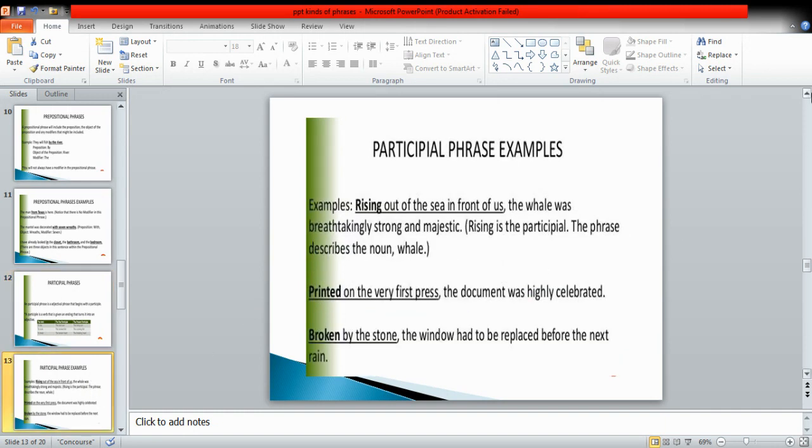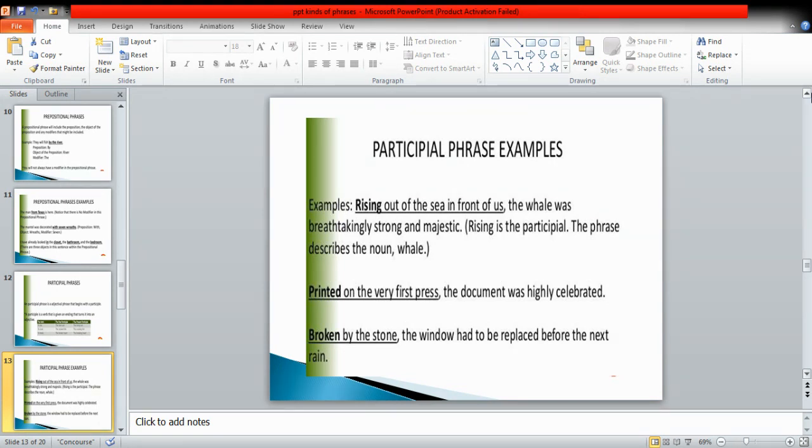Then we have some more examples of the participle phrases. Rising out of the sea in front of us, the whale was breathtakingly strong and majestic. Fine. So you can see that the phrase is beginning with a present participle because we have already decided that a present participle is the ing form of the verb and the past participle is the third form of the verb.